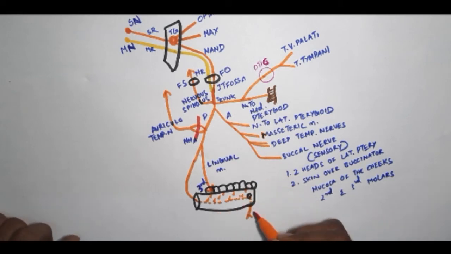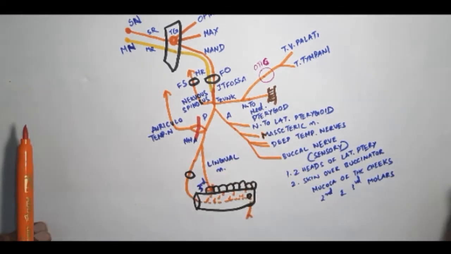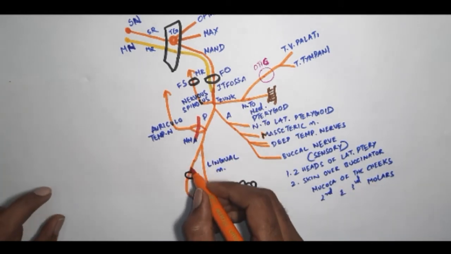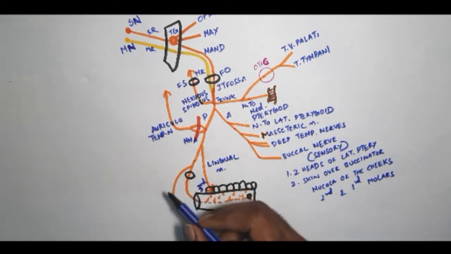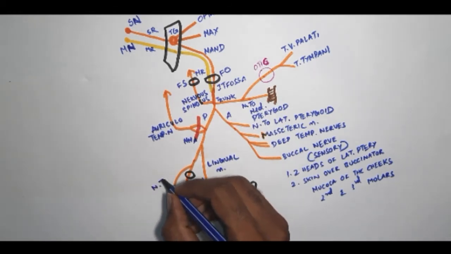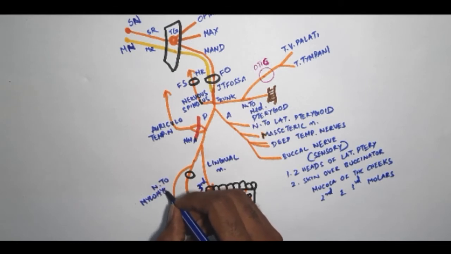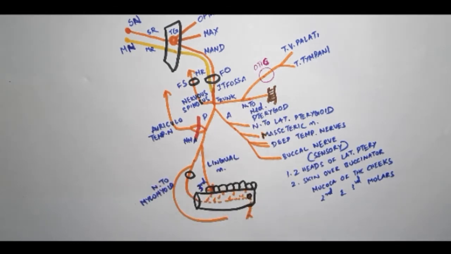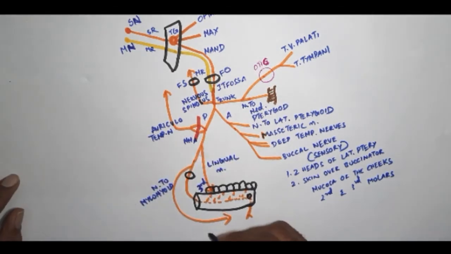Before it enters the mandibular foramen, that is present in the ramus, it gives a branch called nerve to mylohyoid that supplies two muscles.